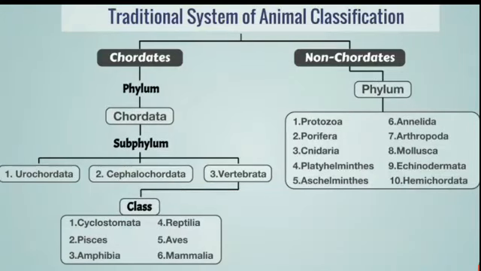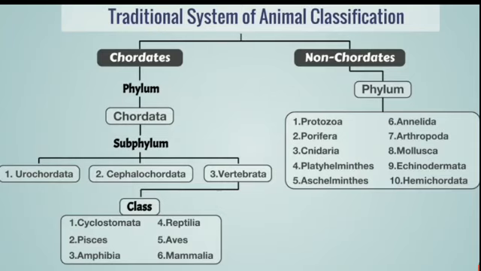We will see the classification of chordates and non-chordates in different phylum. Chordates is divided into phylum, that is Chordata. Subphylums are three: Urochordata, Cephalochordata and Vertebrata. Vertebrata is again divided into six classes, that is the class Cyclostomata, Pisces, Amphibia, Reptilia, Aves and Mammalia.